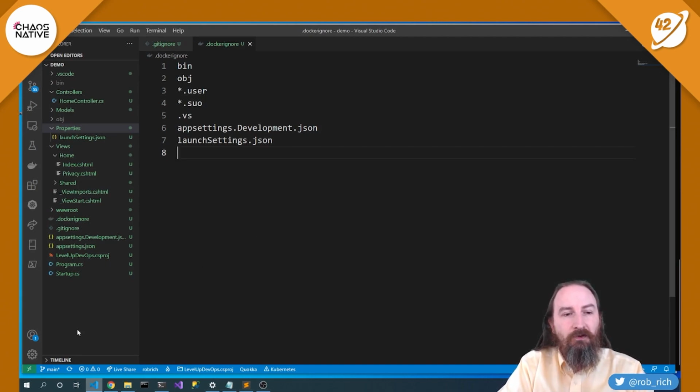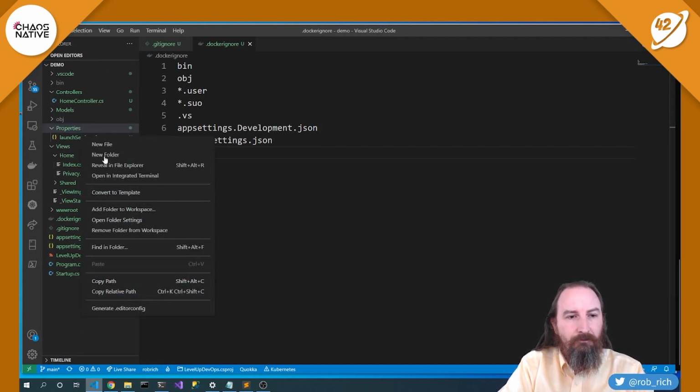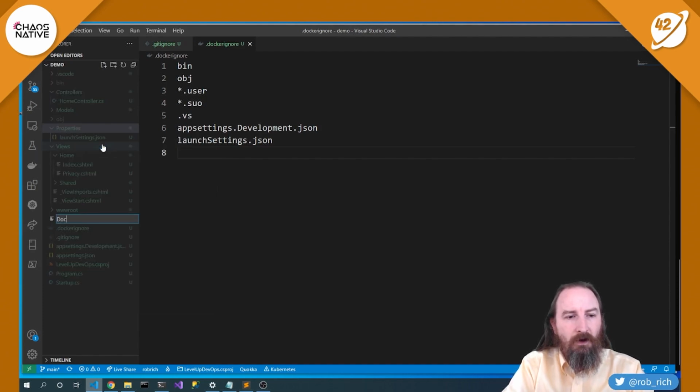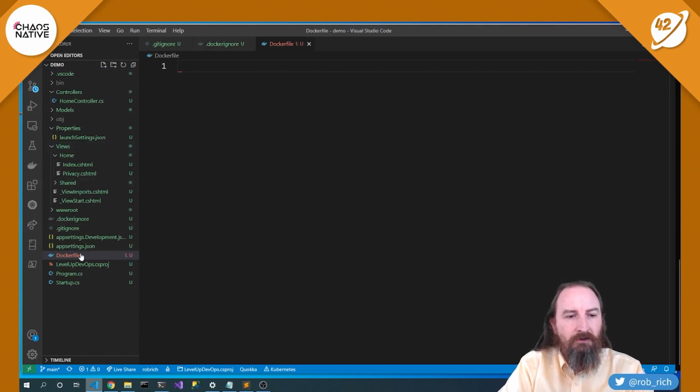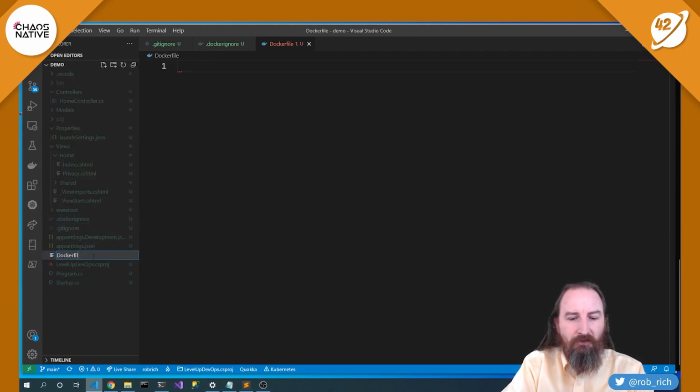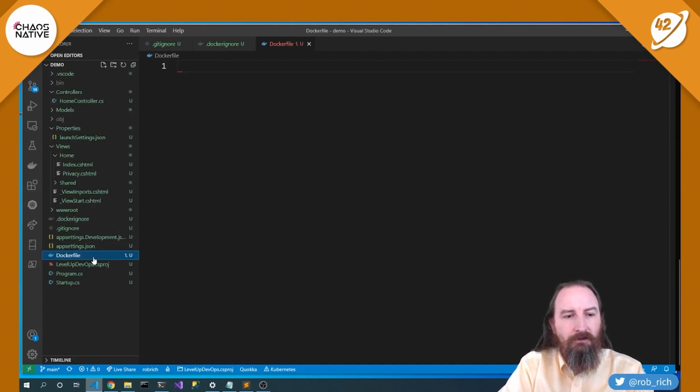Next up, let's create a Dockerfile. New file, Dockerfile. Now it's important this be named Dockerfile and not dockerfile.txt. If you did accidentally create it with dockerfile.txt, easy enough, rename and just make it Dockerfile. Now I have the Docker extension installed in VS Code so I can see the whale. It turned into beautiful colors.